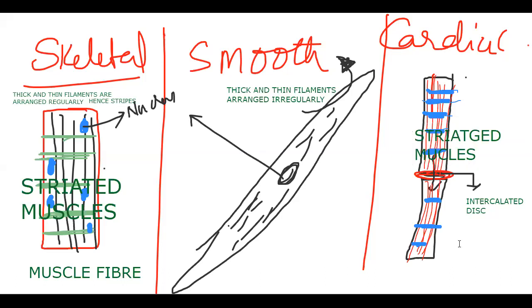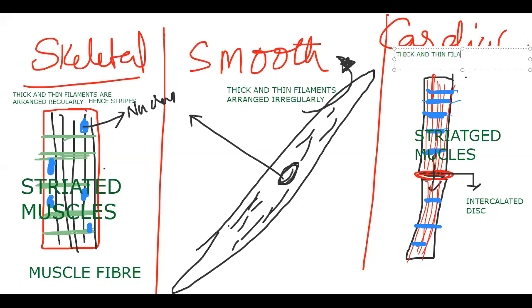So when we call them striated muscles, as it's there on the screen, the thick and thin filaments are arranged regularly, hence stripes, hence we call it striated muscle. So why should we get confused? I'll write the same information there also.